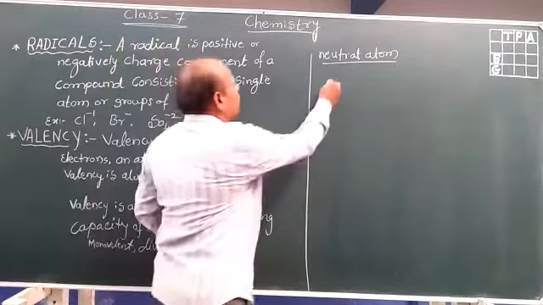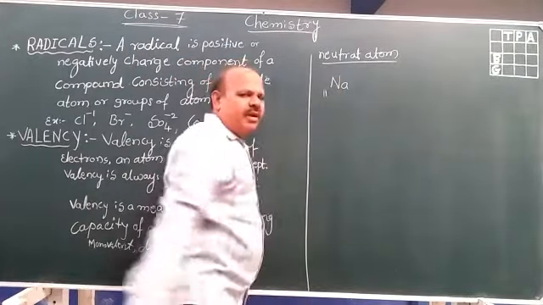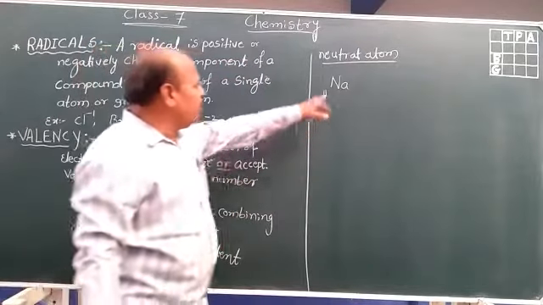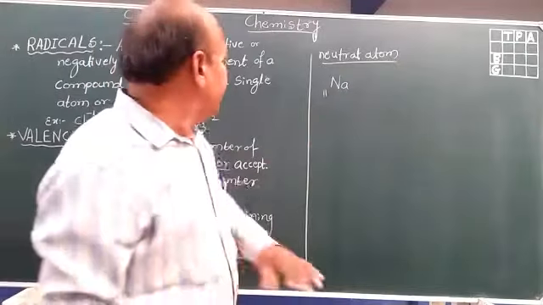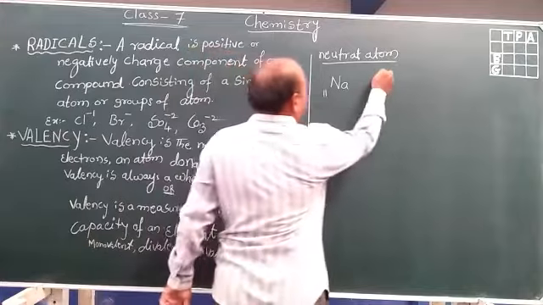For example, sodium. Here the atomic number is 11. Already you know what atomic number is: the number of protons present in the atom is known as the atomic number. Now here 11 protons are present.